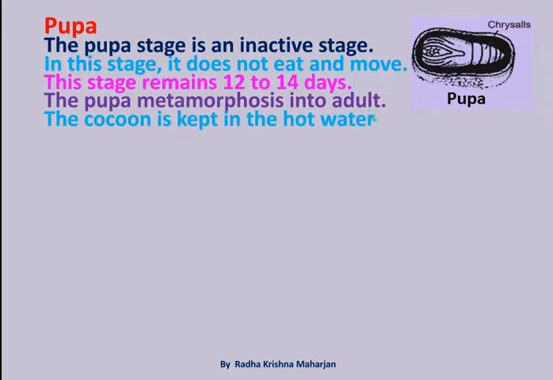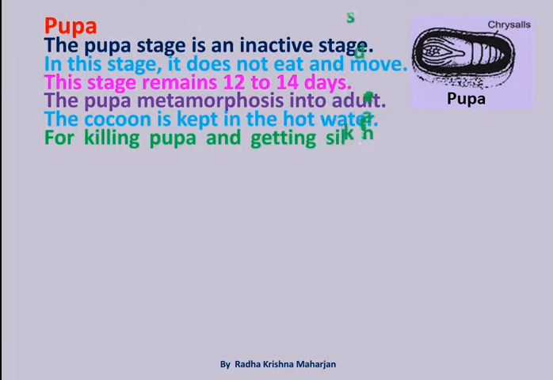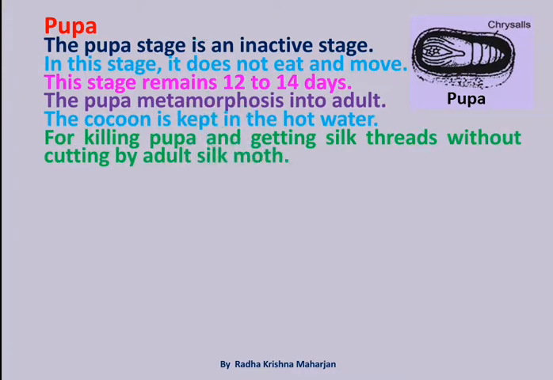The cocoon is kept in the hot water for killing pupa and getting silk threads without cutting by adult silk moth.